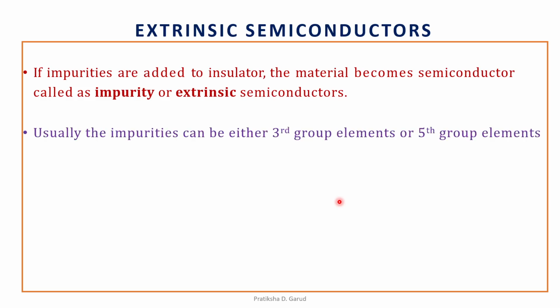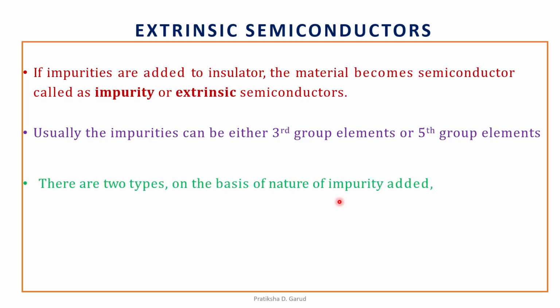Usually the impurities are added from either the third group elements or the fifth group elements. On the basis of the nature of impurity added, there are mainly two types of extrinsic semiconductors that we have seen: N-type semiconductors and P-type semiconductors.